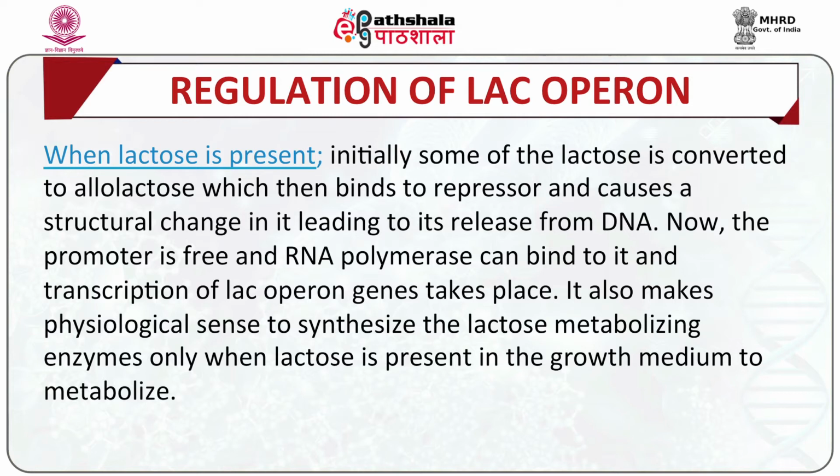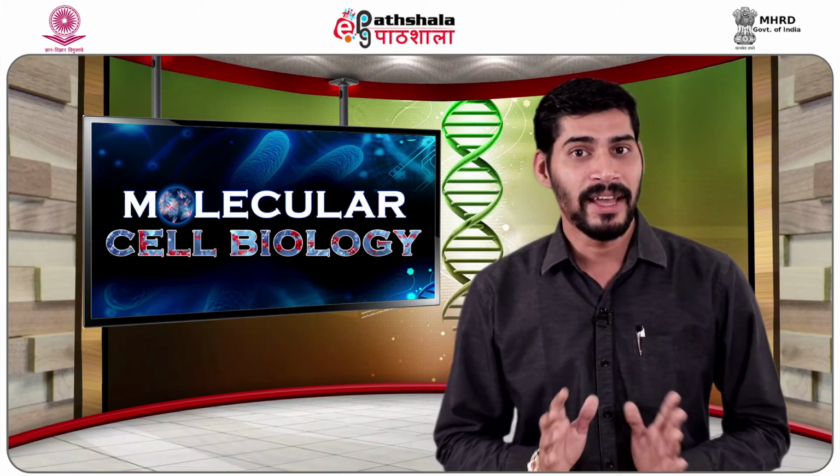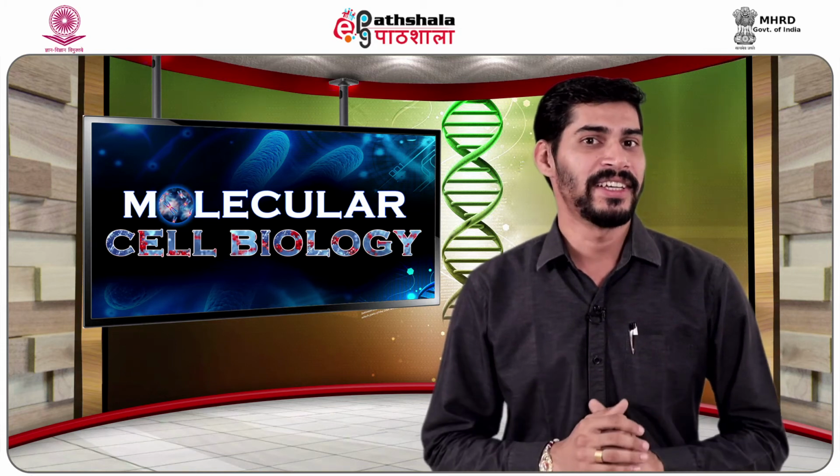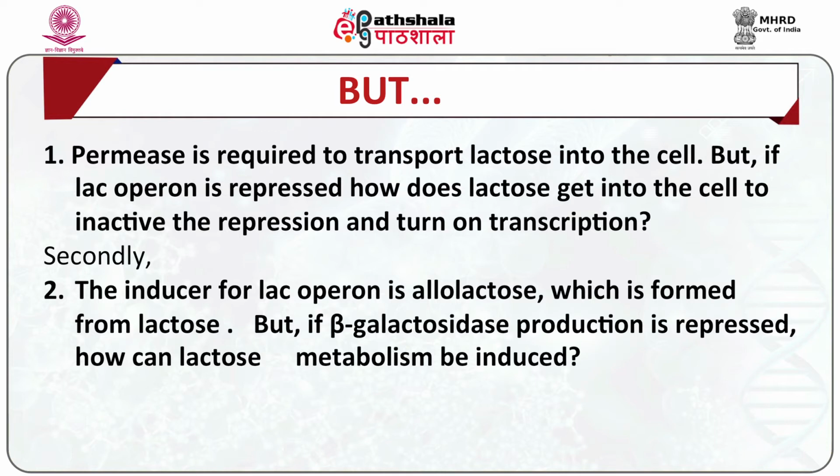to metabolize. Now, in what we have discussed above, you must have realized that permease, which is an enzyme for transport of lactose inside the cell, if the lac operon is repressed, how does lactose get inside the cell to inactivate the repression and turn on the transcription? Secondly, the question is, the inducer for the lac operon is allolactose, which is formed by the action of beta-galactosidase on the lactose. But how can the lactose metabolism be induced when there is no beta-galactosidase?